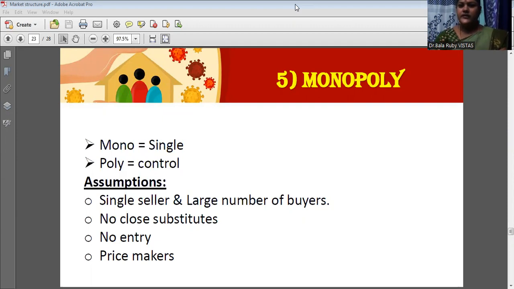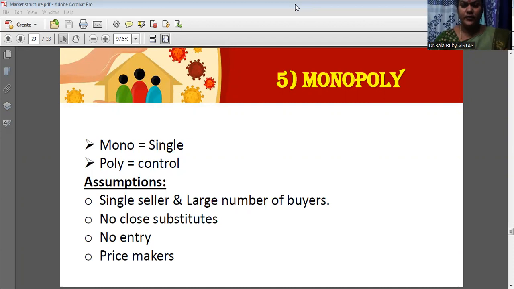Students, in today's video, we are going to discuss monopoly competition. In this monopoly, we have two terms: one is mono and another one is poly. Mono means single, poly means control. So, if it is controlled by a single firm, this competition is considered a monopoly competition. A single firm or a single organization has the whole control.